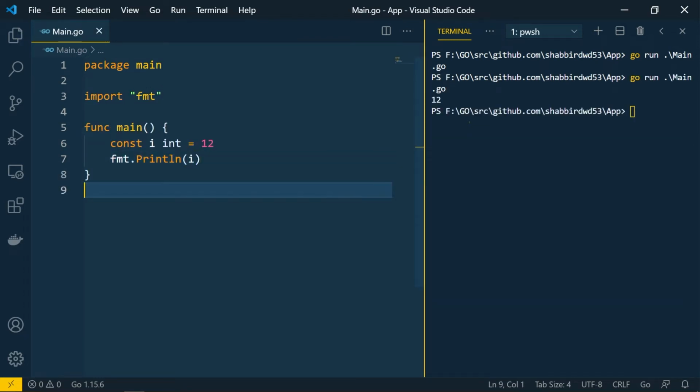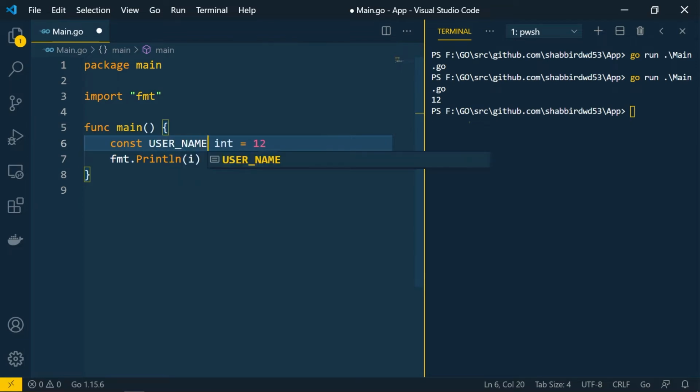Now if you are familiar with other programming languages, there you will be creating constants with a particular name format. Suppose we are creating a name for username, then in some programming languages you will be creating user underscore name this way as a constant and then assigning a value to it. But in Golang, the naming of a constant is similar to the variable.